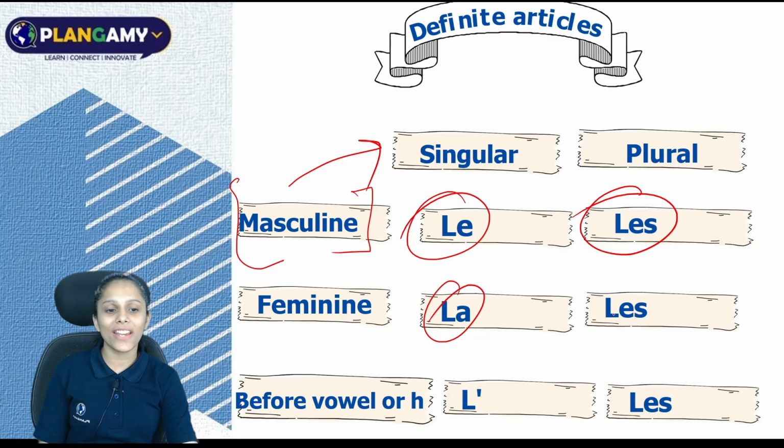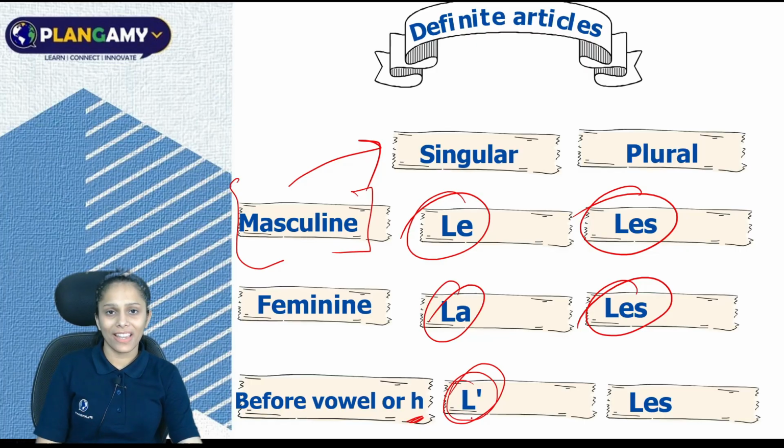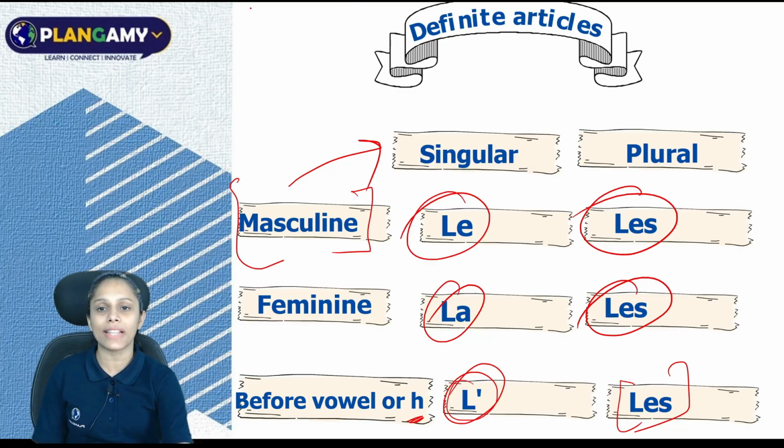If your object is feminine plural, you have to use les. But if your object starts with a vowel or h mute, at that time you have to write l apostrophe. But if your object starts with a vowel or h mute and is plural, you will use les. Now let's try to understand this with examples.